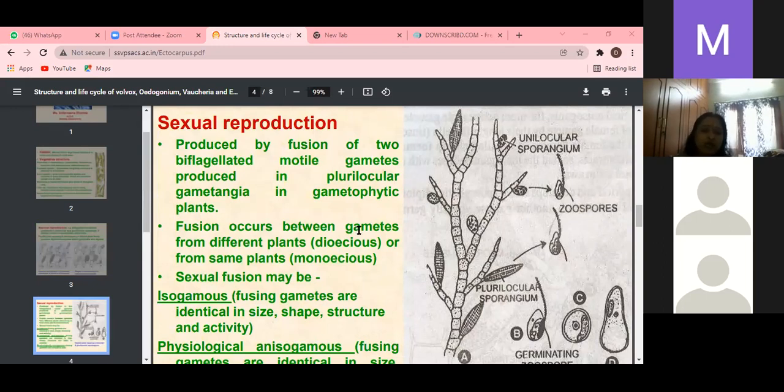In Ectocarpus, in the majority of species, the type of sexual reproduction is isogamous and heterothallic. What type of sexual reproduction? Isogamous or heterothallic. Some species exhibit anisogamous or oogamy type.